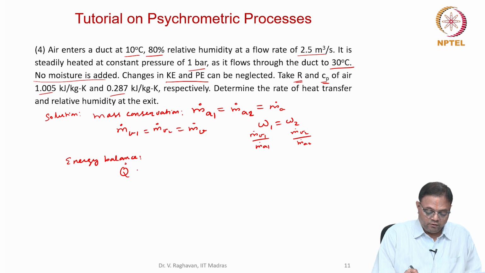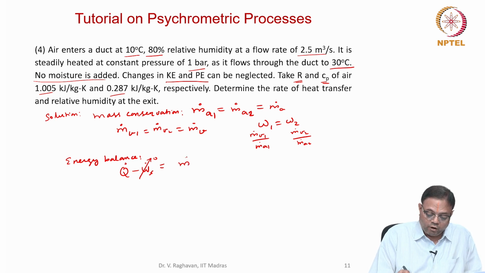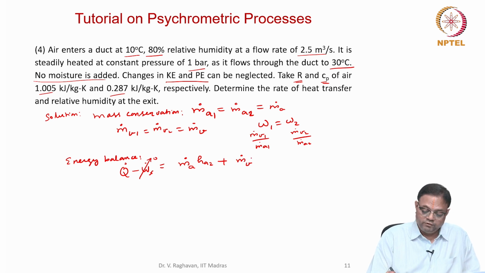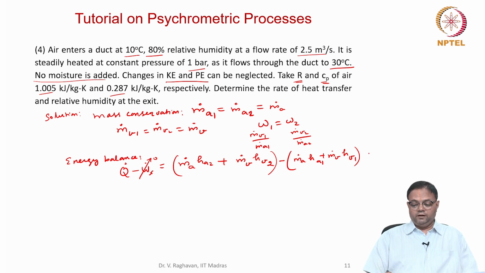Heat transfer is there, no work interaction, and that will be equal to the exiting terms, M dot A into HA2, plus the vapor also going out with its own enthalpy at state 2, minus M dot A into HA1 plus M dot V into HV1. So that is the conservation.